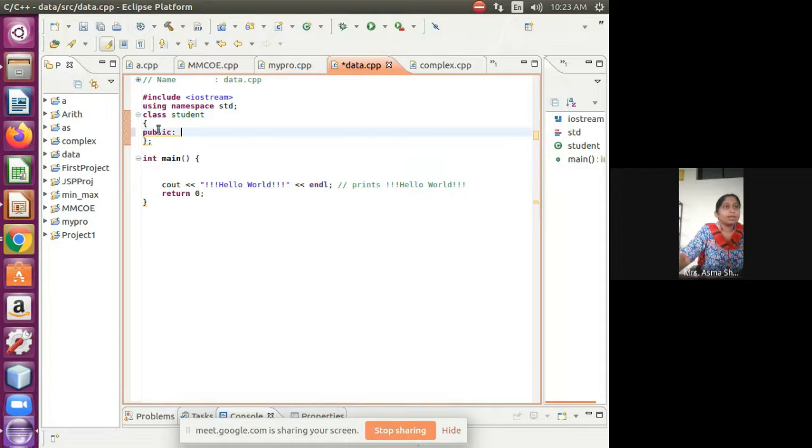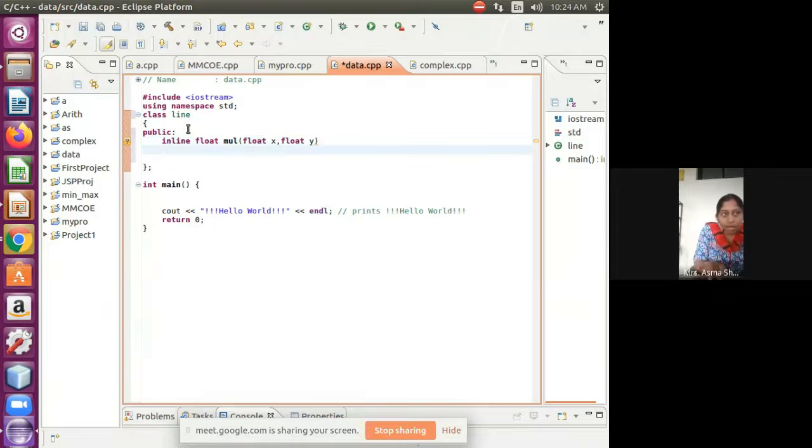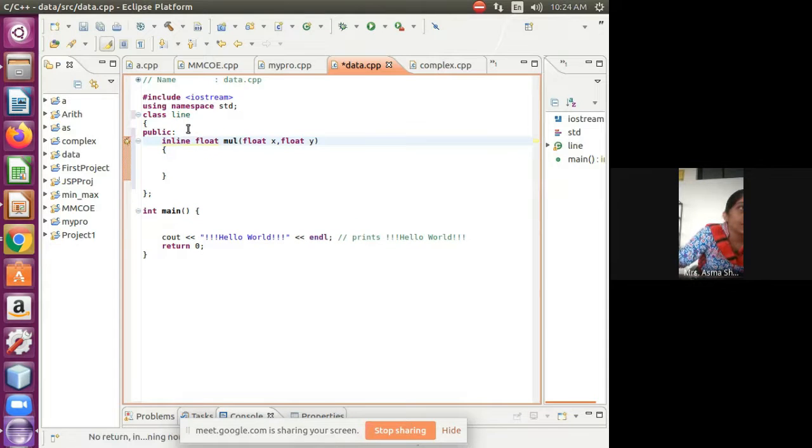Okay, and we are doing the same thing which we have written in the program. Okay, so we have public functions. First function is inline. That function returns a float value. Okay, and we have the function name. Function name is multiplication, and we are passing float x, comma, float y. Okay, and this is the logic where I am writing within the class itself. If you see this, I'm not writing this inline function outside my class using scope. I'm writing this within the class itself. When I'm writing that within the class, then we have to write the keyword inline.